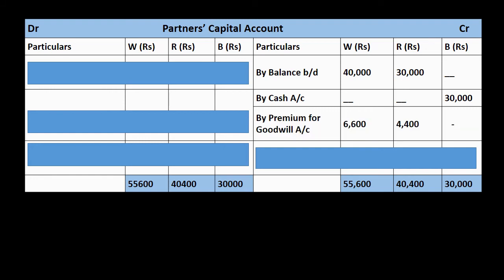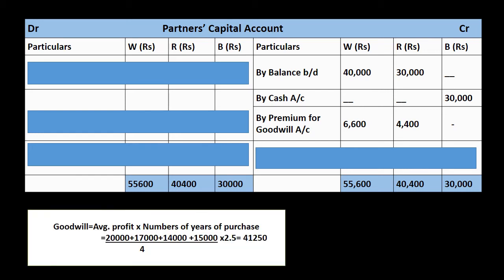Next entry is for treatment of goodwill. Premium for goodwill shown here as 6600 and 4400. The computation of that amount is as under. Goodwill equals average profit into number of years of purchase. Average profit is computed by adding 4 years profit, but in adjustment only 3 years profit is given to us. 4th year profit is taken from balance sheet. On adding them and dividing them by 4 and on multiplying it with number of years of purchase, 2.5, we will get goodwill of the firm, which is equal to 41,250.